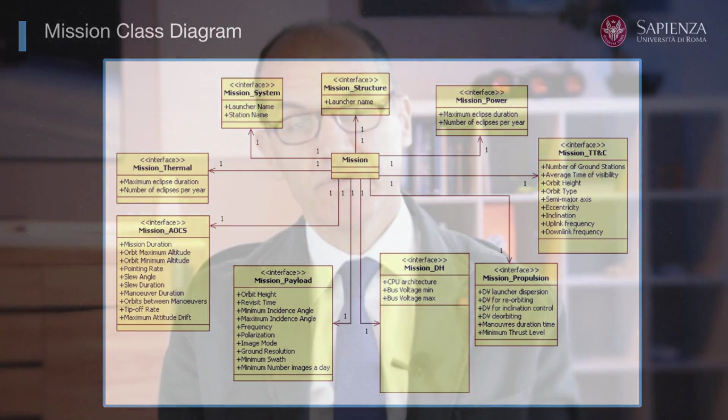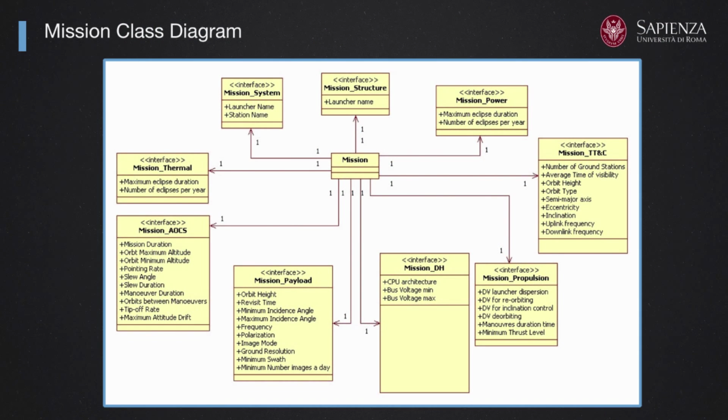And of course, this area of competence of mission is giving a lot of requirements to all the other areas of competencies, saying, for instance, to the area of competence of attitude and orbital control system, what are the requirements in terms of pointing, and maybe telling to the area of competence of structure what is the launcher and the launch system that has been chosen, so that the structure can make their own decision based on the load coming from a certain launcher.